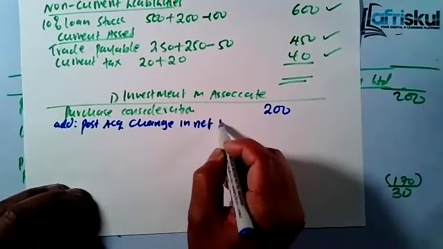So remember, you're controlling 40%. Just take 40% off. Let's start with the retained earnings. As you can see here, you're looking at investment in associate. Their retained profit is 200.